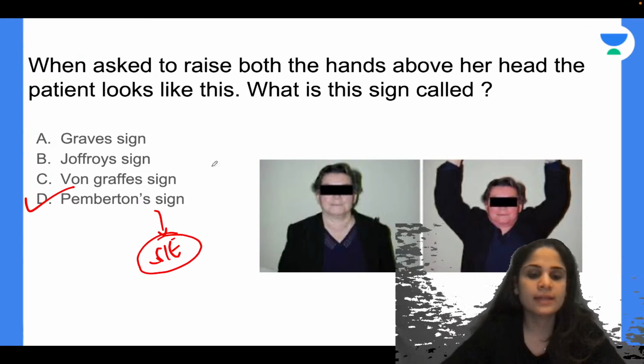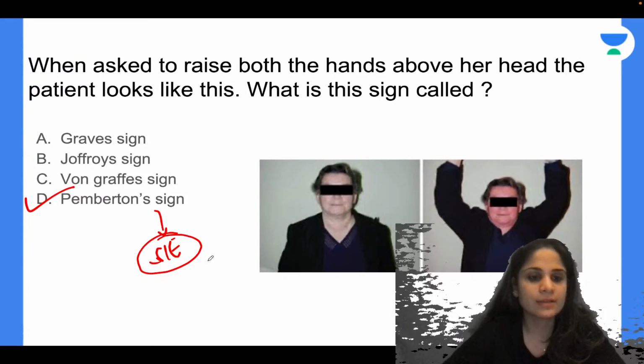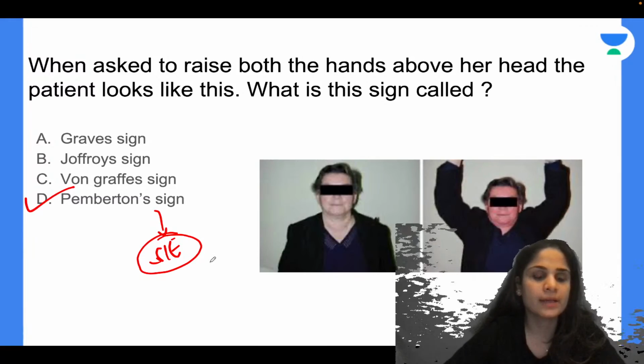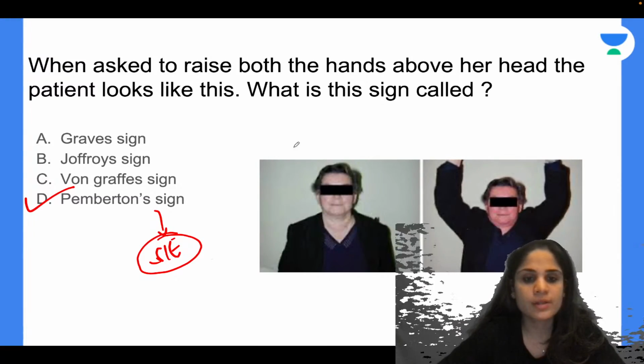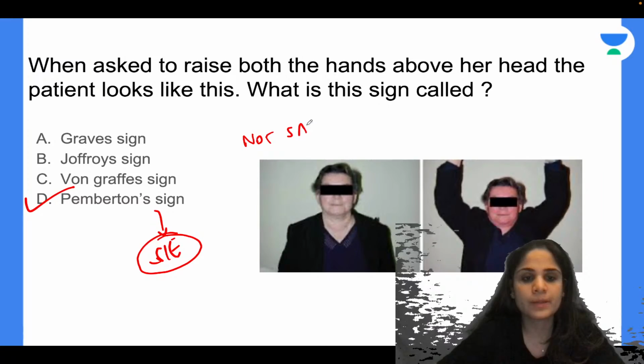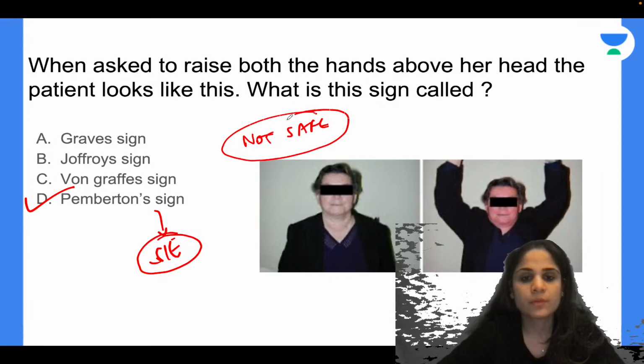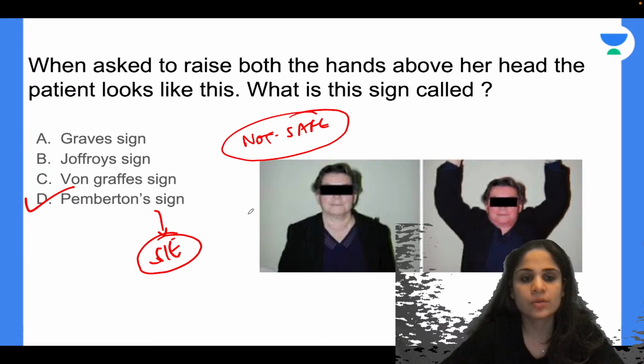You all are right. D is the correct answer. But tell me, can I generally do Pemberton sign in the OPD? Okay, so remember it is not safe to do the Pemberton sign in the OPD. Okay, why? Why is it not safe to do the Pemberton sign in the OPD?